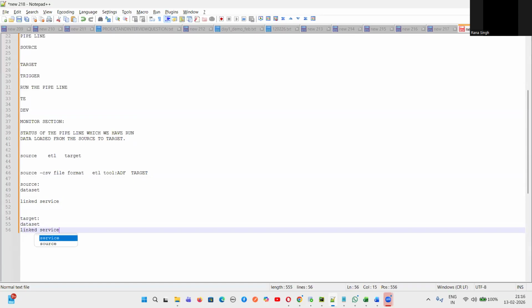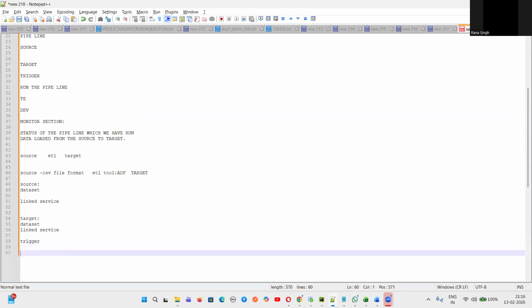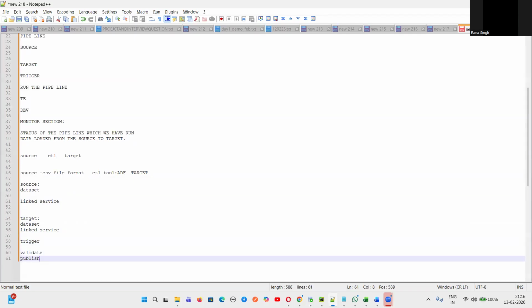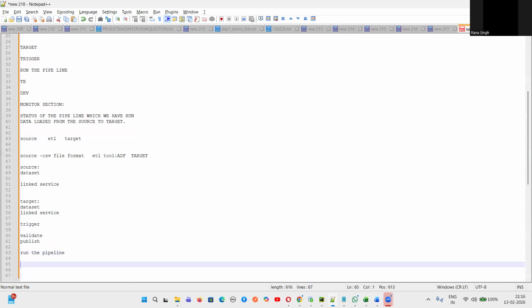Okay. What are the things we are going to do? After creating the dataset, linked services, all those things, what will we do? We can create a trigger. And then we will validate whatever we have done, and we can publish these things. And after publishing, we will run the pipeline. So that is our aim. And after running the pipeline, what should happen? Data from source should be loaded to what? Should be loaded to target.